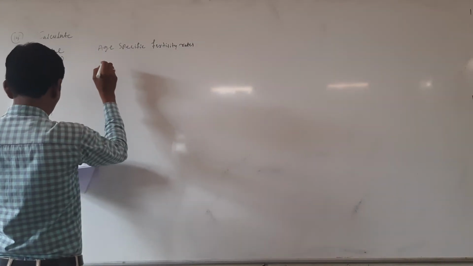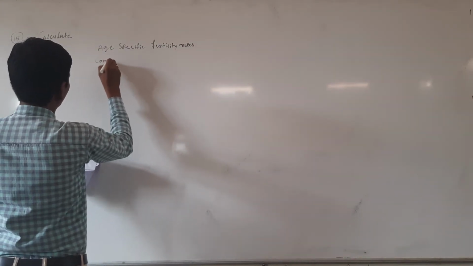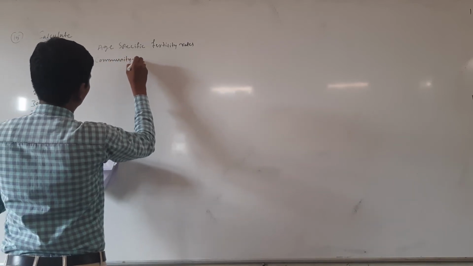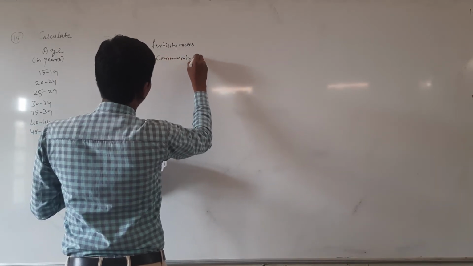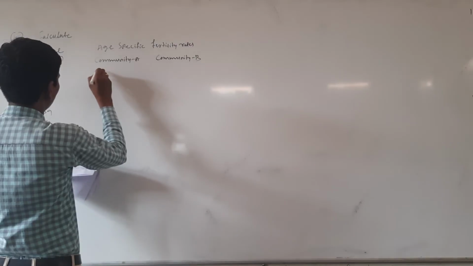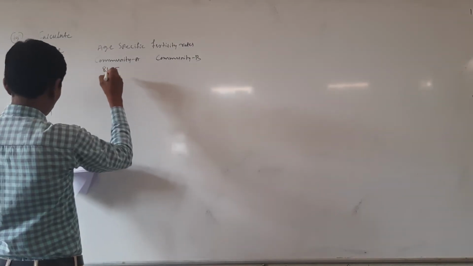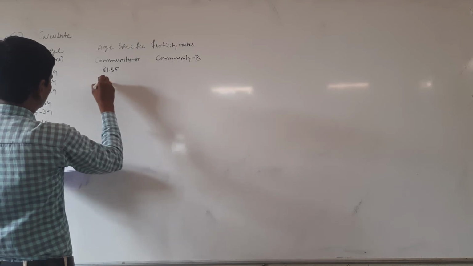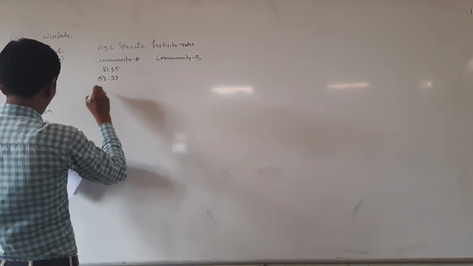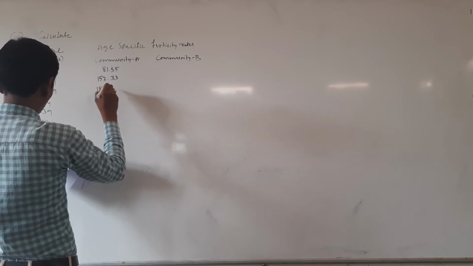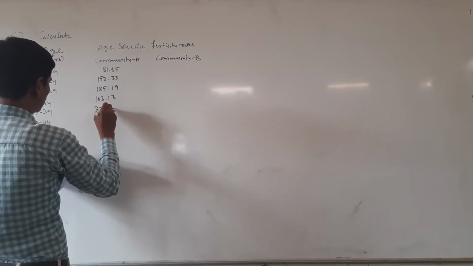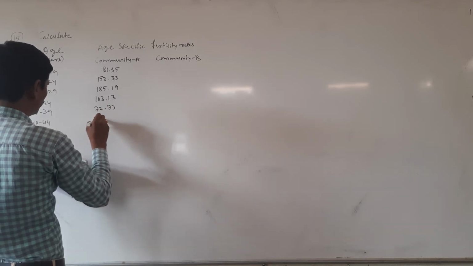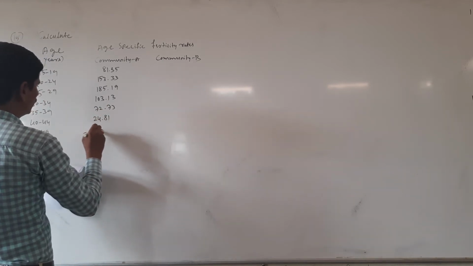Okay, here community A and community B are given. Here 15 to 19, 81.35, 153.33, 185.19, 103.13, 72.73, 24.81, last one is 3.71.